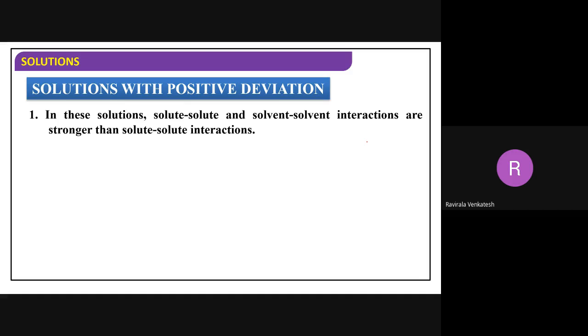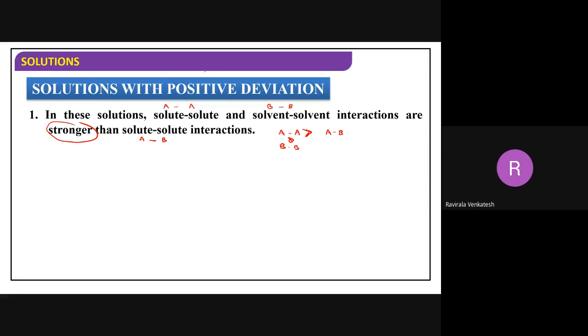In these solutions, the solute-solute interactions, A and A interactions, and B and B interactions, if you observe, are stronger than AB interactions. We get a positive deviation. Understood better? For example, A and A are attracting more, B and B also attracting more, but when you mix, the attractive forces between A and B are very less. So solute-solute and solvent-solvent interactions are stronger, AA and BB are having more interaction compared with AB.